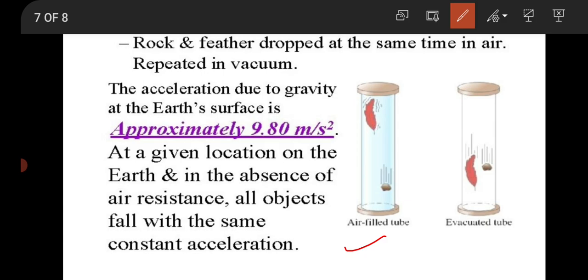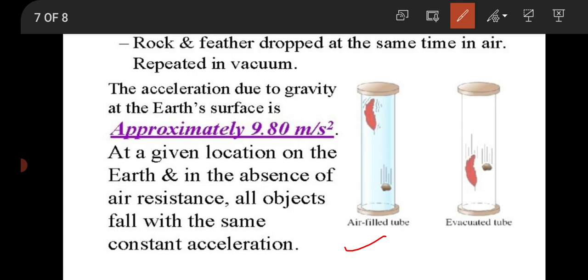What is the reason? Because you have taken an air filled tube, and because of air there will be resistance. So the friction due to air, because the feather has a larger surface area, it will experience more friction. Therefore the stone will come down faster as compared to the feather.